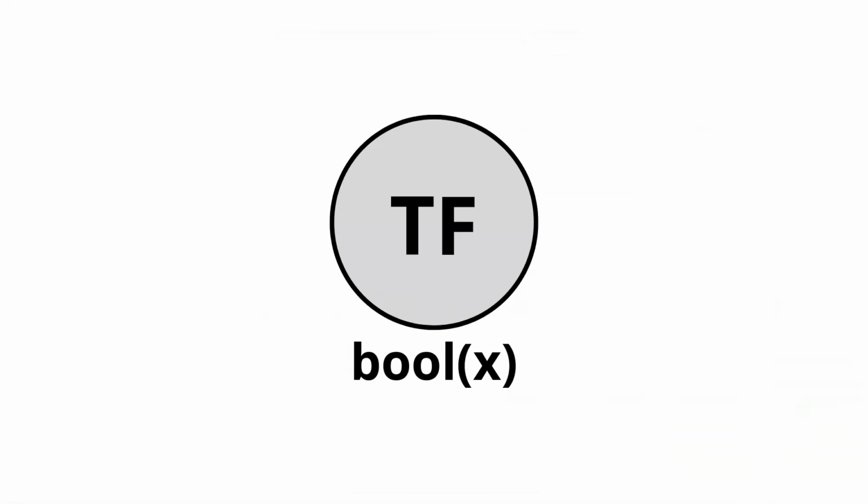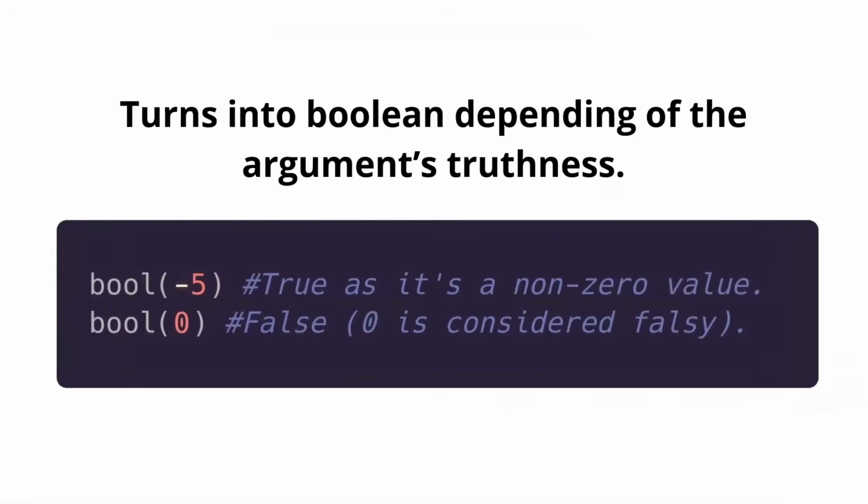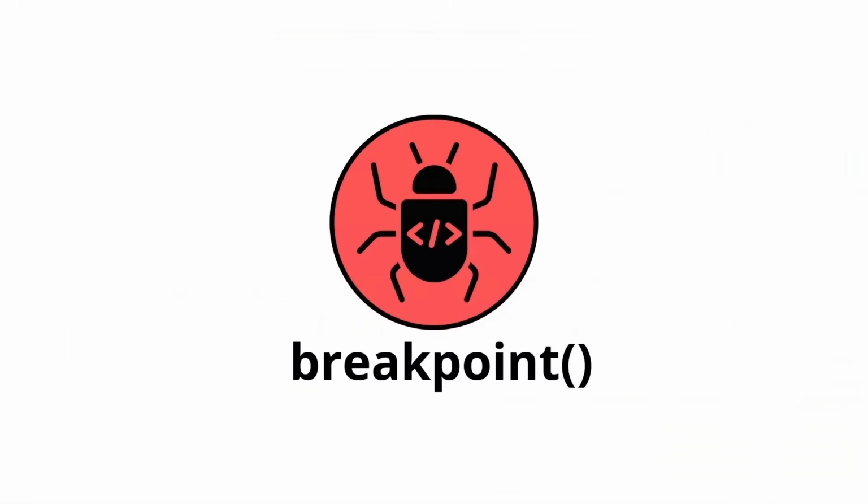Next, we have bool, which stands for boolean, and it turns into a boolean depending on the argument's truthiness. -5 is true as it's a non-zero value, while as explained before, 0 is a false value, therefore it returns false. Next, breakpoint, and what it does is just open the debugger at that line, where it is placed, following the sequence of the code.